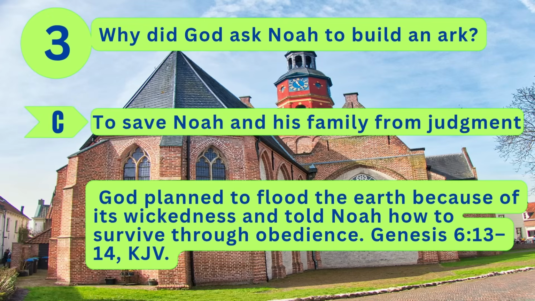The answer is C. To save Noah and his family from judgment. God planned to flood the earth because of its wickedness and told Noah how to survive through obedience. Genesis 6 verses 13-14.